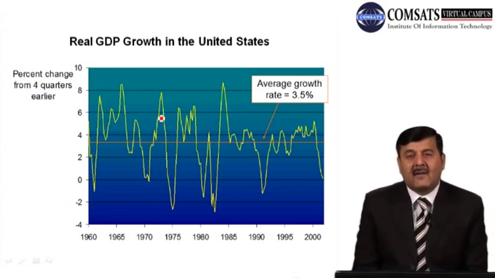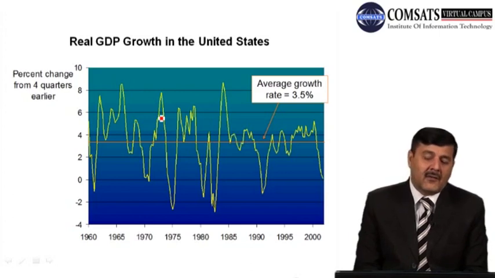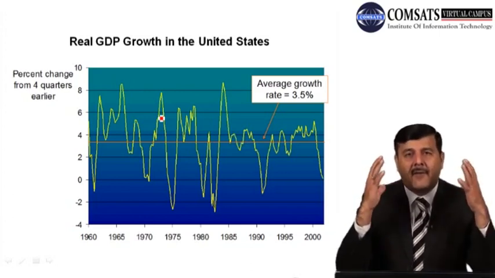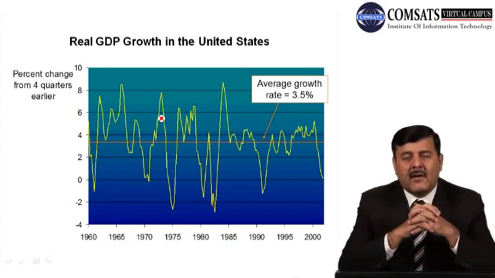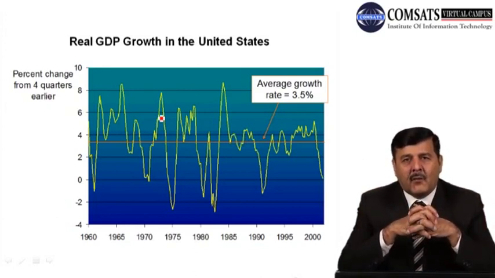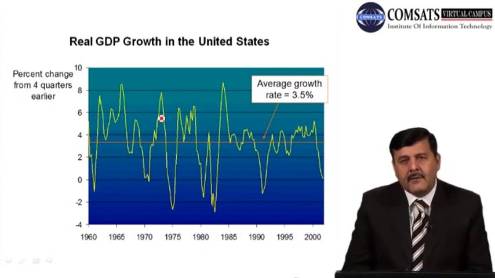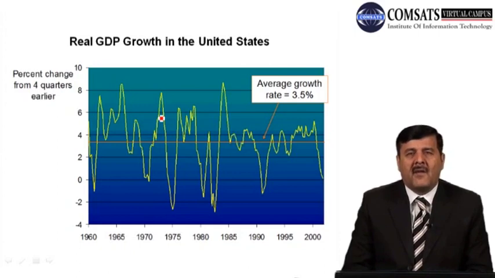So if you see the average growth rate, जो red line आपको नजर आ रही है, अगर इसको आप देखें तो average growth rate is almost 3.5%, right? So you can see that there is a lot of fluctuation over and above this average growth rate. कभी ऊपर हो जाती है, कभी नीचे हो जाती है. तो these fluctuations in real GDP growth rate are because of economic fluctuations or change in economic scenario in the economy. Economists basically call these economic fluctuations the business cycle, right? They call it business cycle, right?